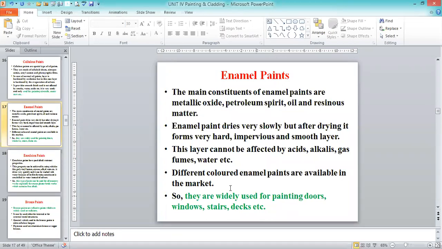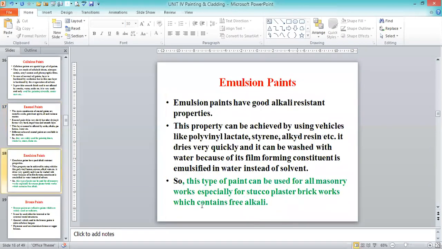And then emulsion paints. These have alkali-resistant properties. Emulsion is also a bitumen product. The bitumen emulsion, or tar emulsion, is used as a base or drier base element for emulsion paints. This type of paint can be used for all masonry works, especially stucco plaster or brickwork, which contains free alkali. So almost all masonry works use emulsion paints.